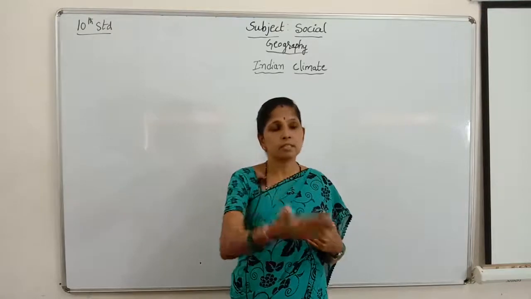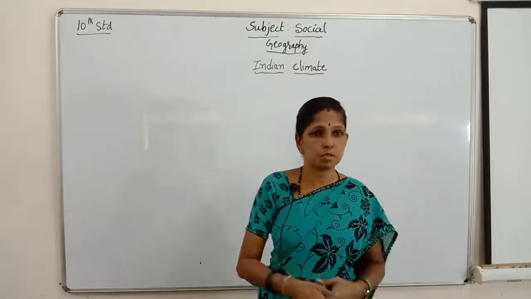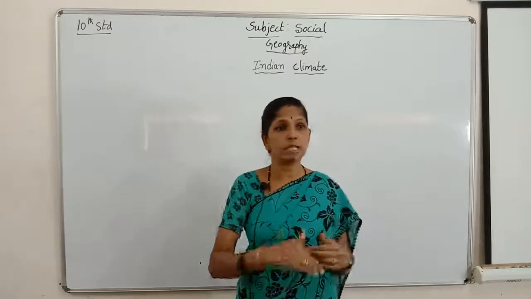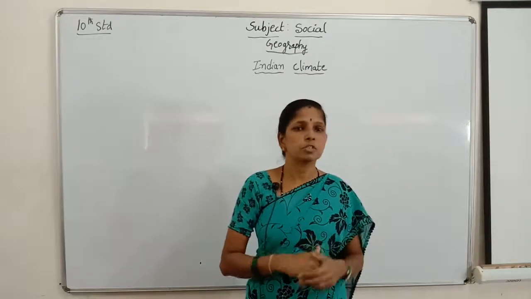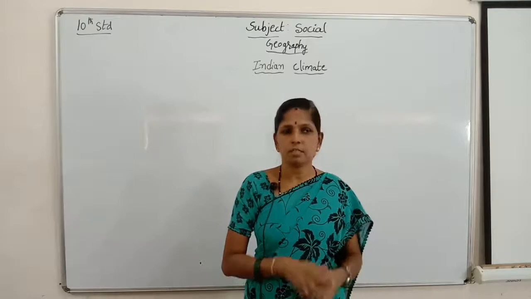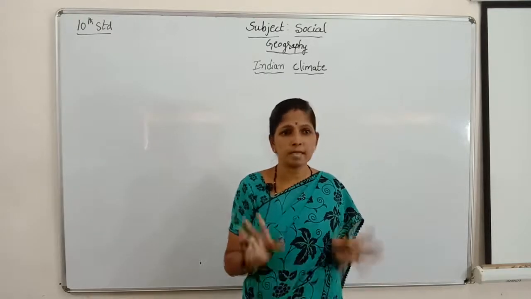So the temperature is high in India, and it is very hot, dry and sultry.